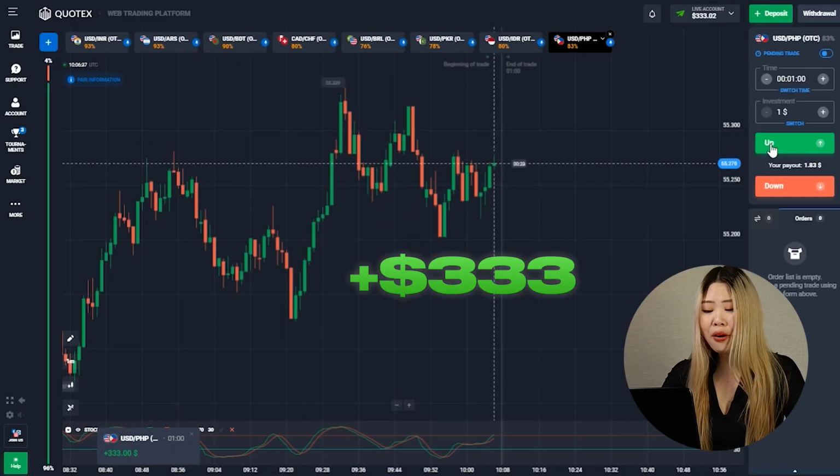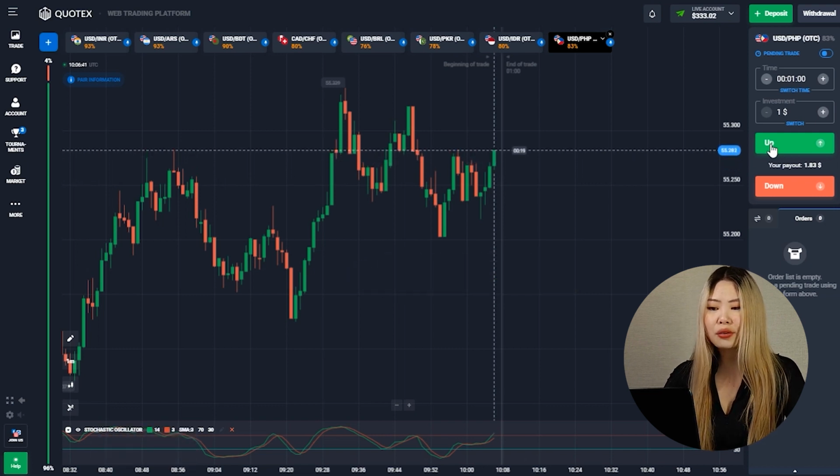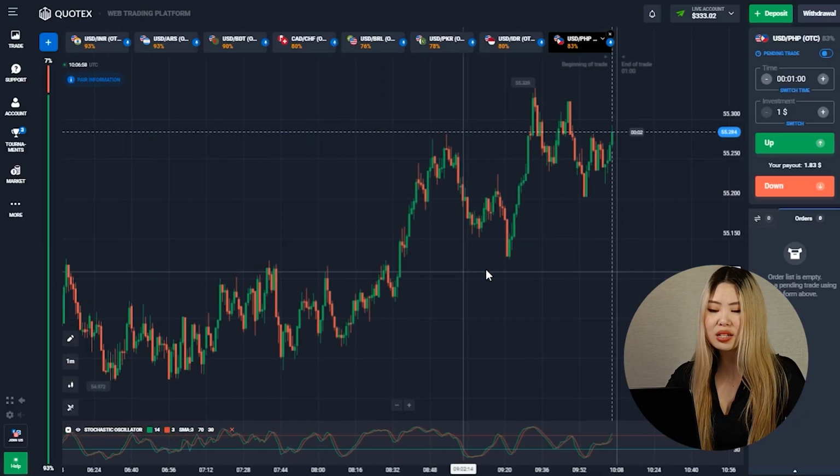And another profitable trade. As you can see, I won this time as well. My balance is slowly starting to grow. Look, this is actually quite an interesting wave structure. I think that the price will still continue its upward movement despite the fact that the market is very volatile here.